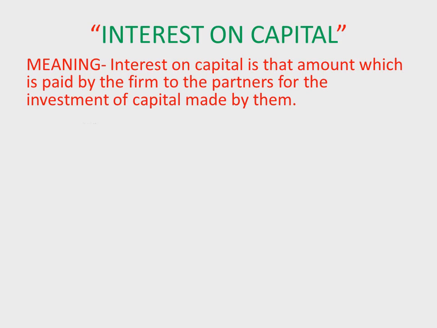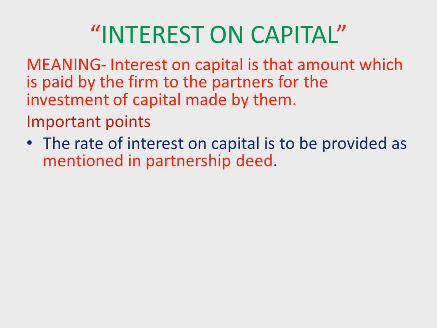Okay. Here some important points. The rate of interest on capital is to be provided as mentioned in the partnership deed. As I told you, the rate of interest is 6% or 8% or 12%, any of it is provided on capital. So the firm has to pay interest on capital whenever it was mentioned in the partnership deed.